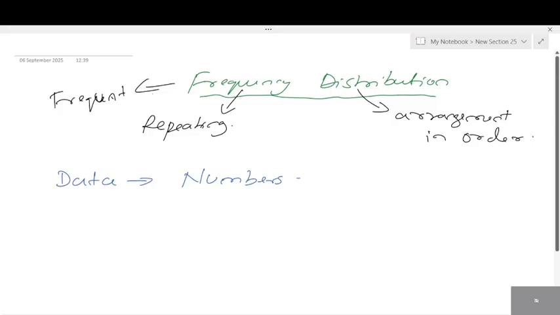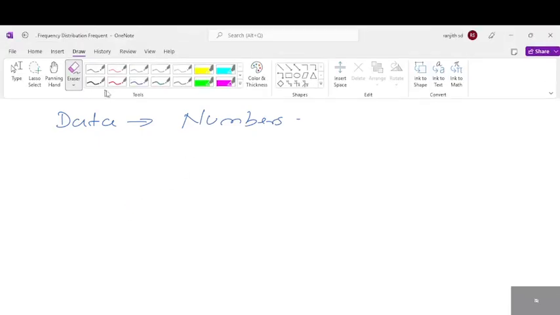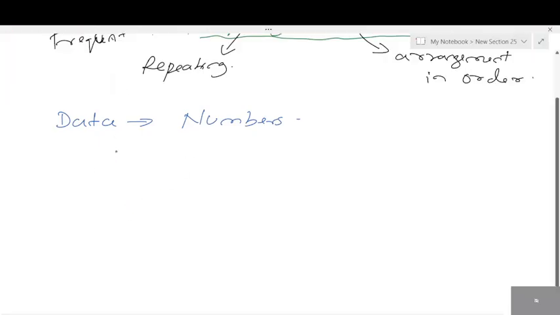So data meaning is numbers. For example, let me take student A, B, C, D, and marks. I'll take around 10 students' marks and write those data in maths. In mathematics, out of 100, few have scored 50.